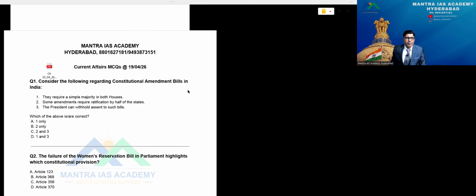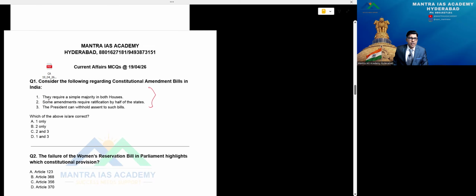Consider the following regarding constitutional amendment bill in India. Three statements are mentioned here. First: they require a simple majority in both houses. No, when the word is constitutional amendment, we need special majority. So this is not the correct one.